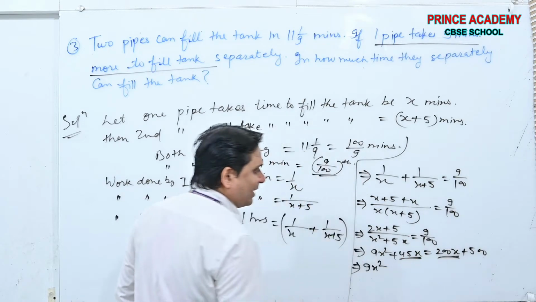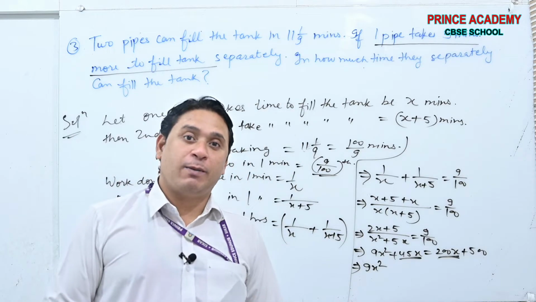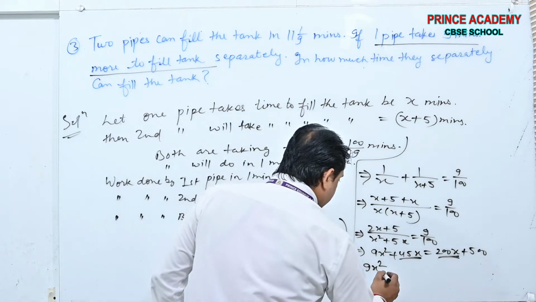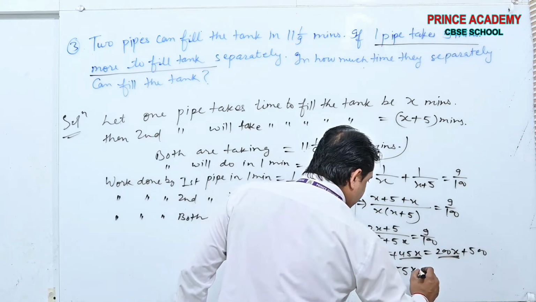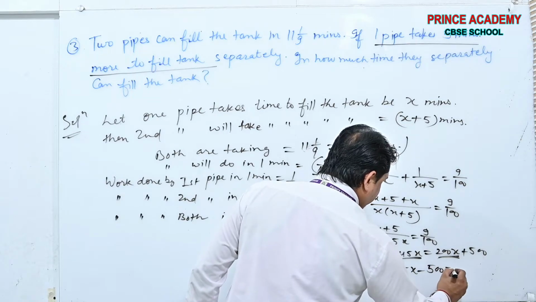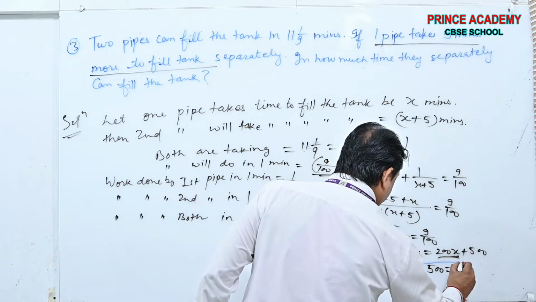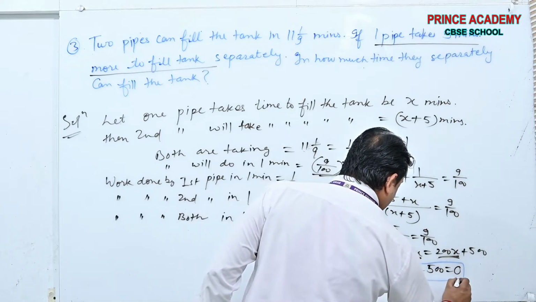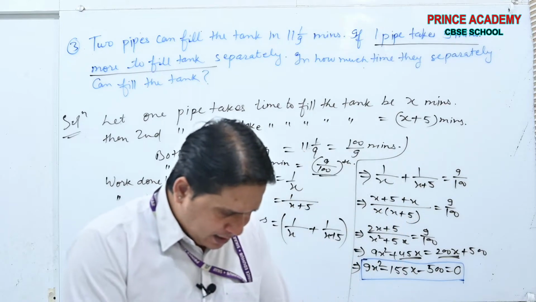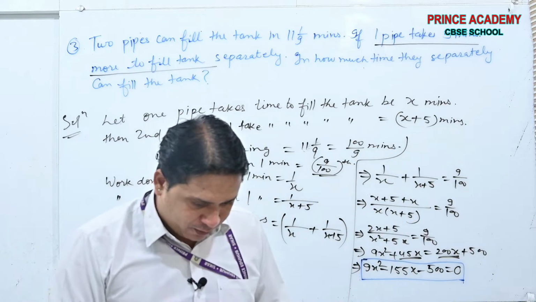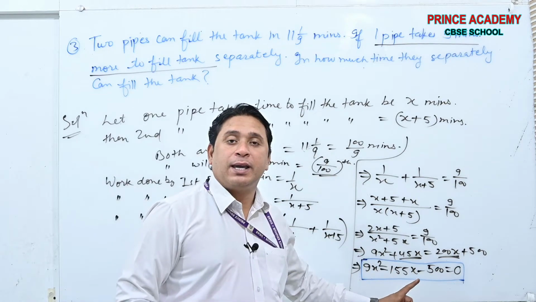45 minus 200, what will it be? Minus 155x. Shift it, minus 500 is equal to 0. This is the equation you will get: 9x square minus 155x minus 500. And this can be solved by you.